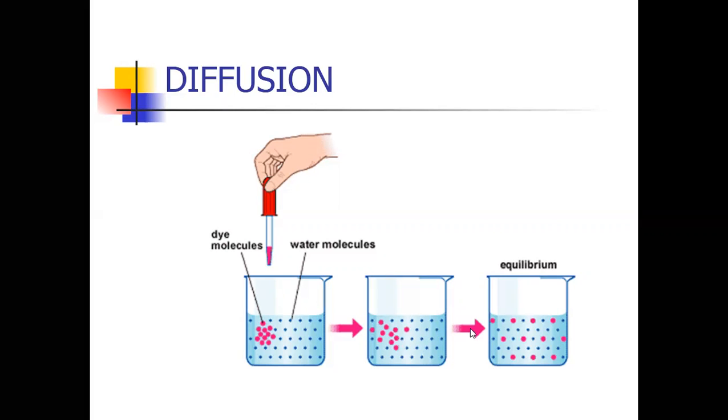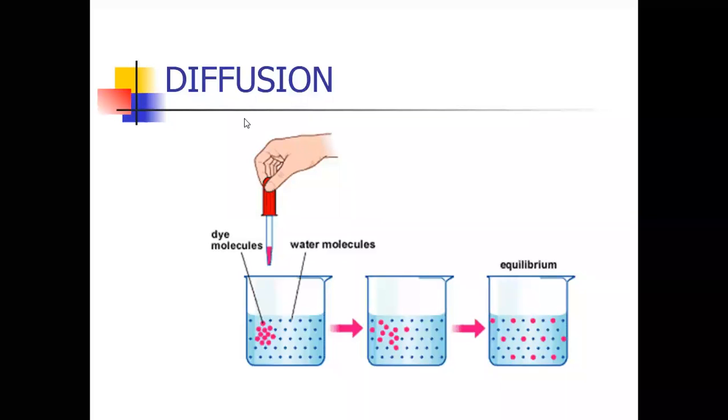Finally, after some time, the beaker turns into totally colored water. Later, the movement of molecules stops. They are stable, called equilibrium. Equilibrium means water molecules and dye molecules are evenly spread in the water beaker.